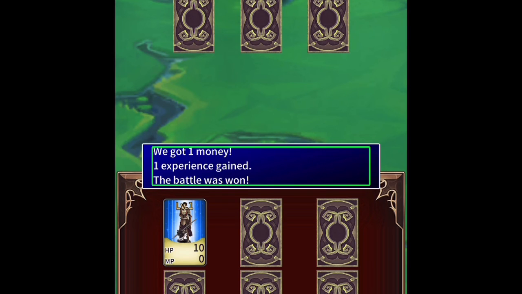Close. That didn't do anything. Kyle Anderson. Type normal's attack. Bare arm goblin took 14 damage. Bare arm goblin is exhausted. We got 1 money. 1 experience gained. The battle was won.